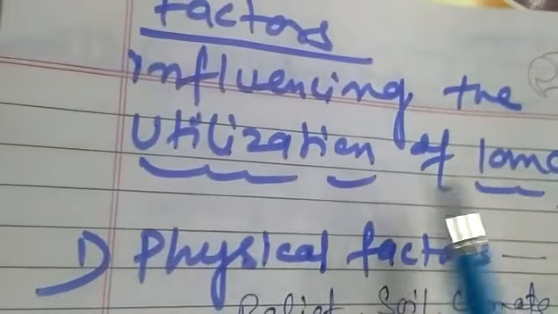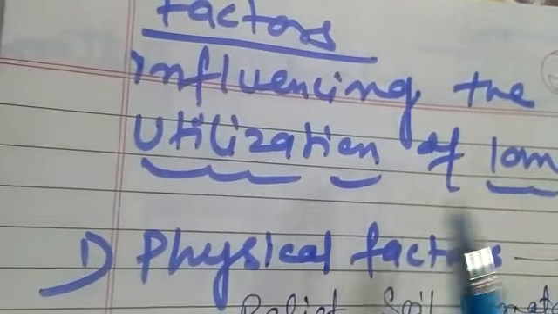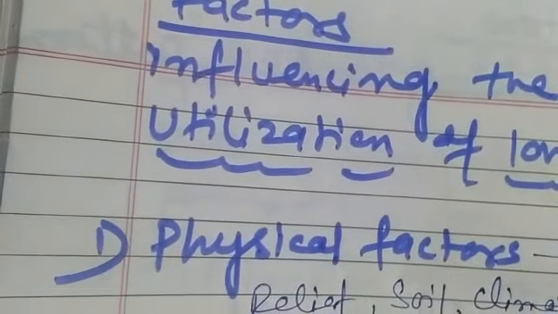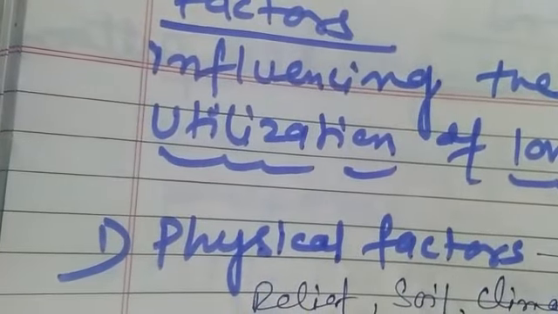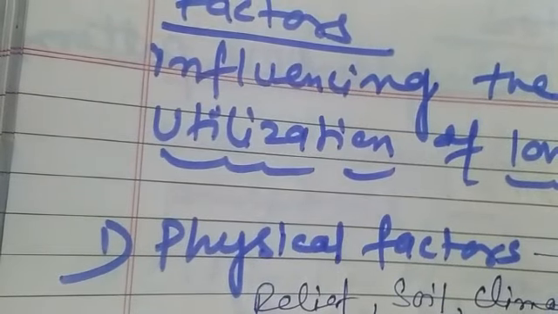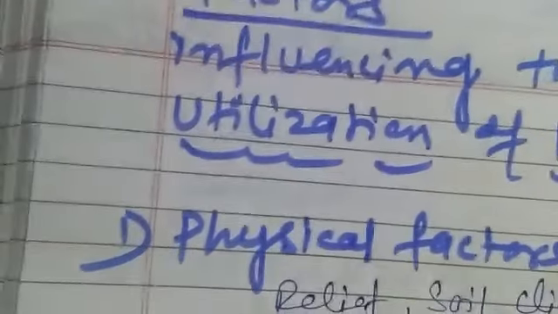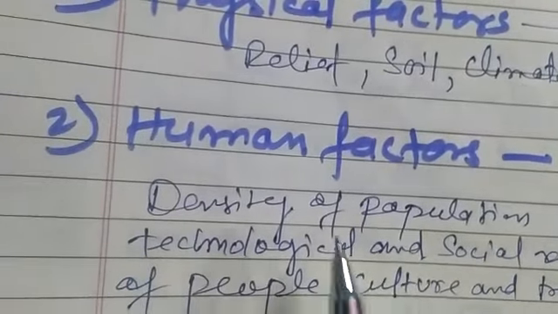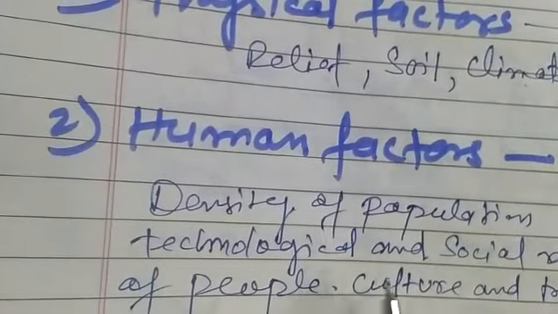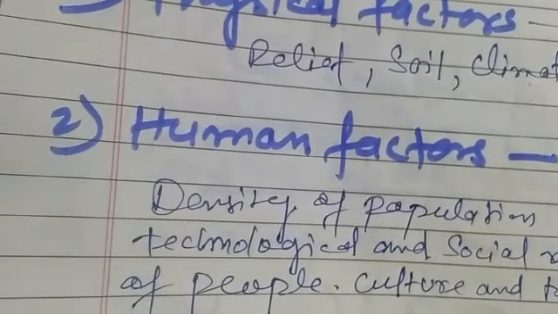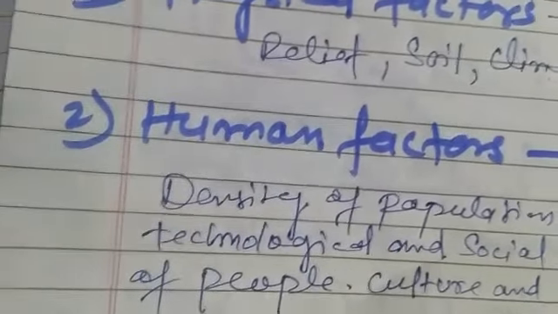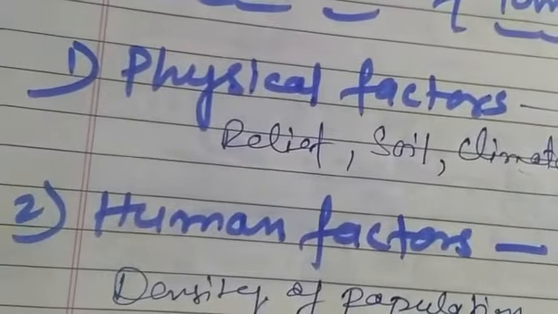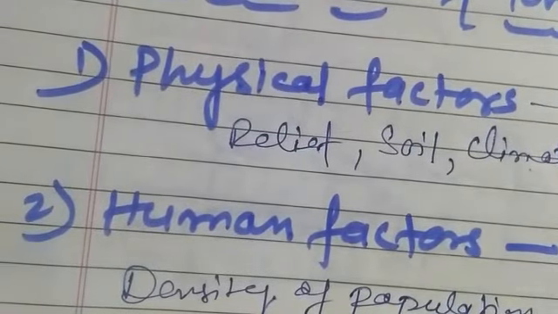Now let's see the factors influencing the utilization of land. These are the two factors, physical factors and human factors. Physical factors such as relief, soil, climate and minerals, and the human factors which affect the utilization of land are density of population, technological and social requirement of people, culture and traditions. So these are the two factors which influence the utilization of land.